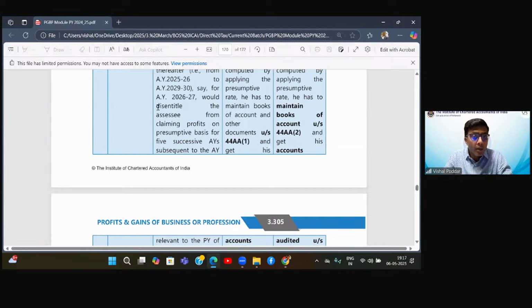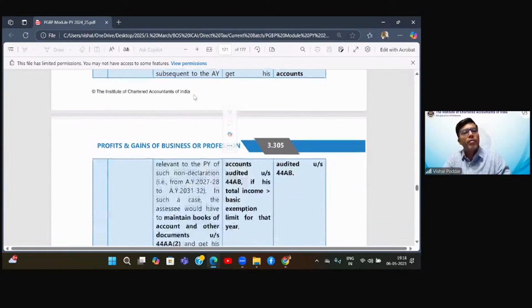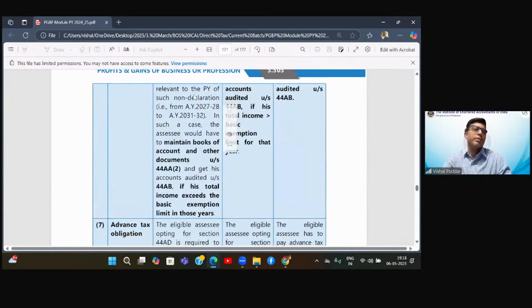This will disentitle you from showing this presumptive or coming back to the presumptive in the next 5 years after this year of default. So 26-27, I'm using the word default. That is when you came out of the presumptive in between by showing actual income, which is lesser than presumptive. Then they block your re-entry for the next 5 years.